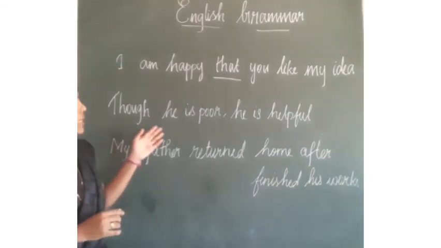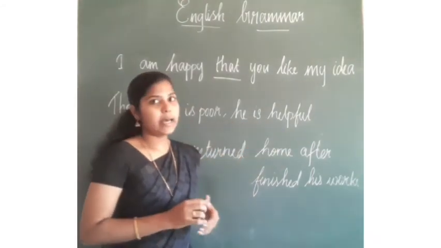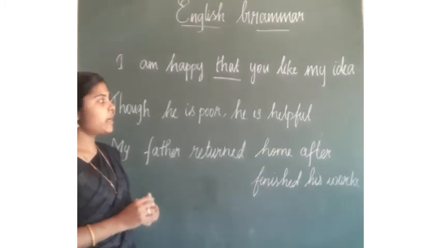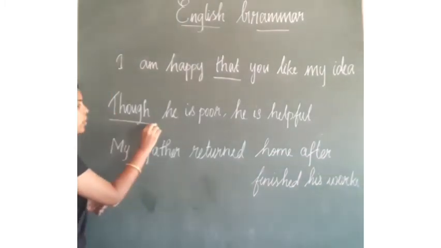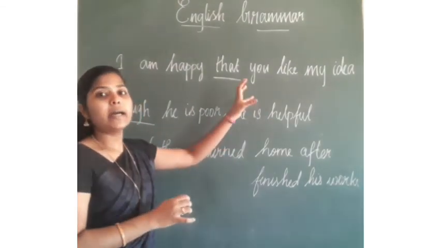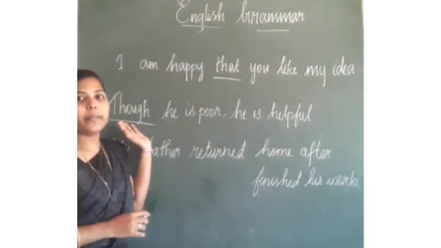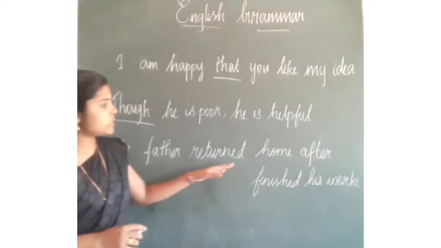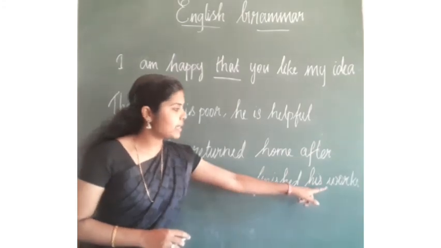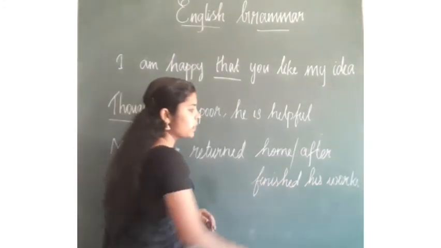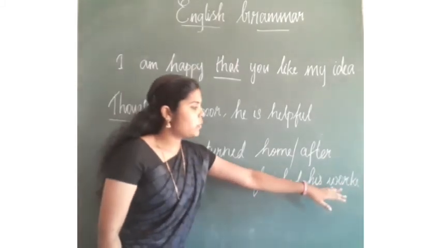Next, though he is poor, he is helpful. Here also we can find the subordinating conjunction which is joining these two clauses, and now it is a complex sentence. Then, my father returned home after he finished his work. My father returned home. He finished his work.